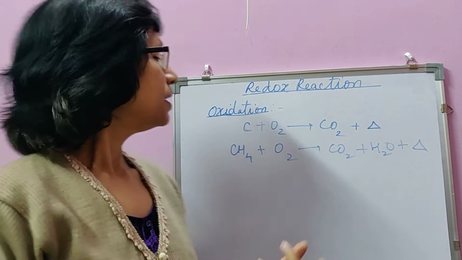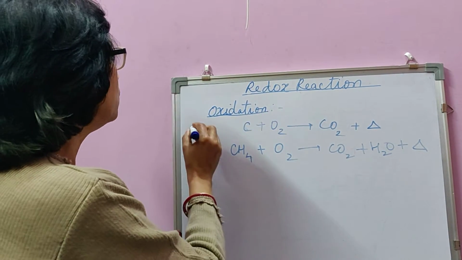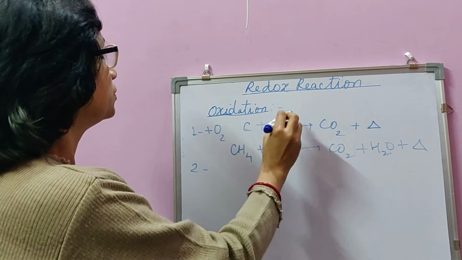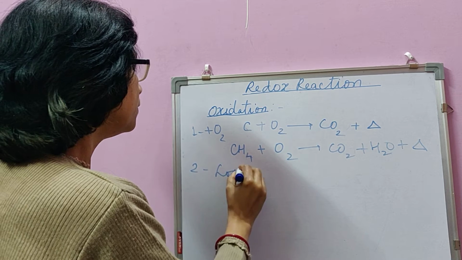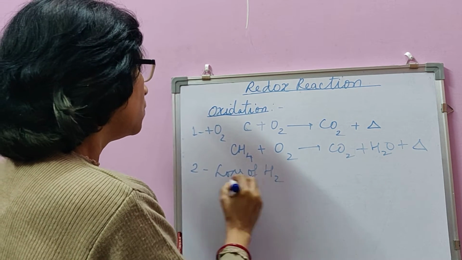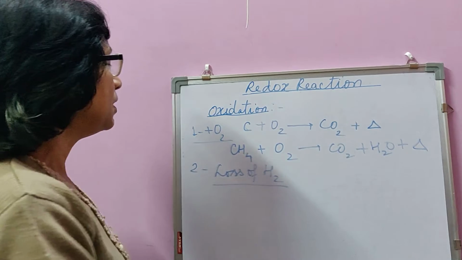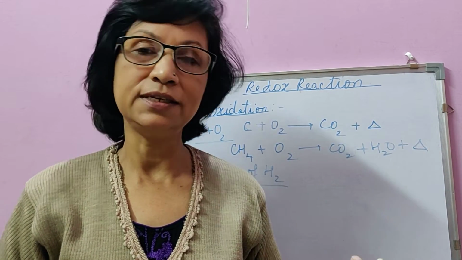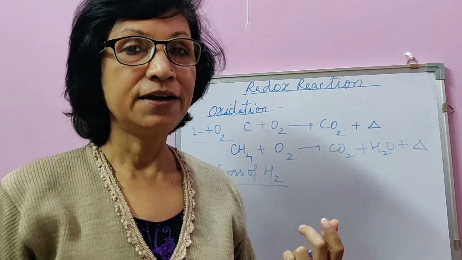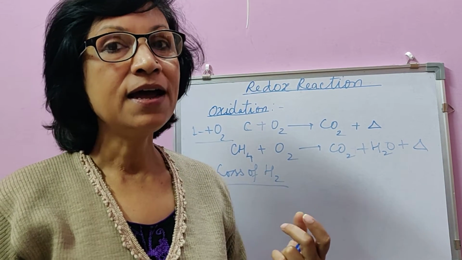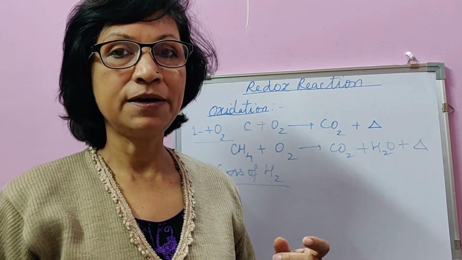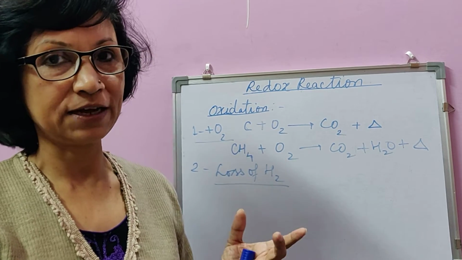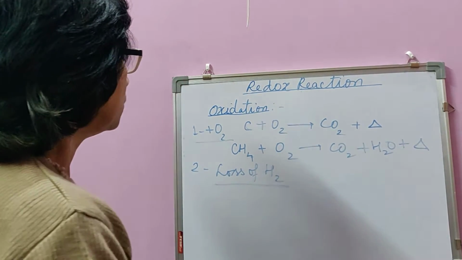Let's come to know. First, which you already know, is combining with oxygen. The second criterion of oxidation is loss of hydrogen. Why is combining with oxygen similar to loss of hydrogen? Because oxygen and hydrogen are opposite in nature. Oxygen is an electronegative element. It takes electrons and becomes a negative radical. Hydrogen, despite being a non-metal, is an electropositive element and it loses electrons to become a positive ion in most of the reactions. So, loss of hydrogen.